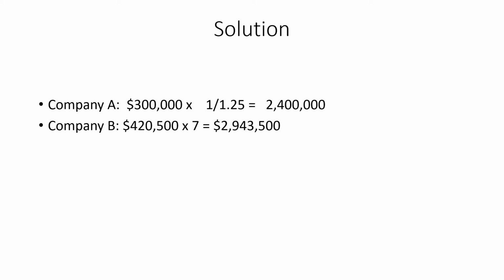This would be the value of company A. Company B has 4,20,500 earnings, and its price earning ratio is 7. So we multiply it by the price earning ratio and get 2.943500 million, which is the value of that company.